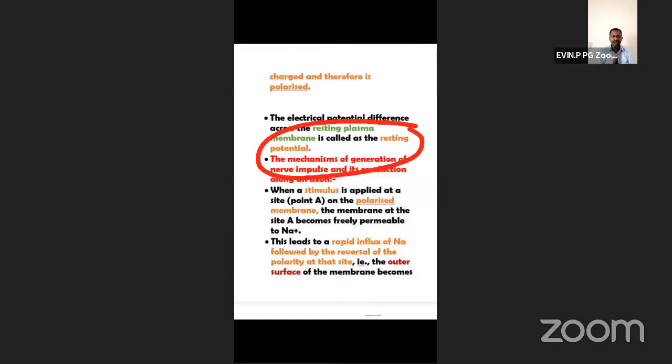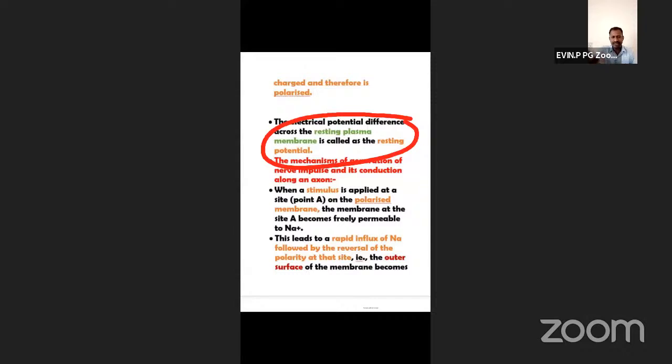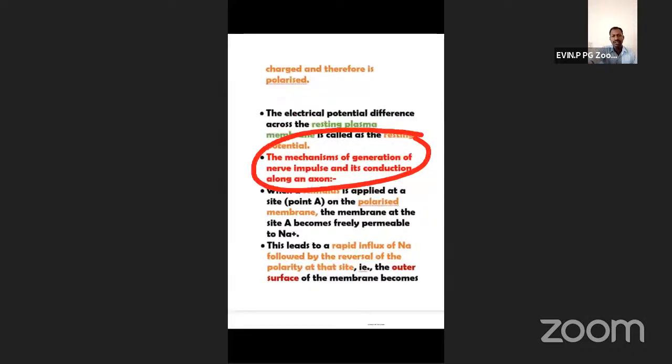So in a neuron, when stimuli is not applied, that condition is known as what? Resting potential. Did you get it? Chat to me. What do you mean by resting potential? Resting potential is minus 70 millivolts, we know. But what do you mean by resting potential?